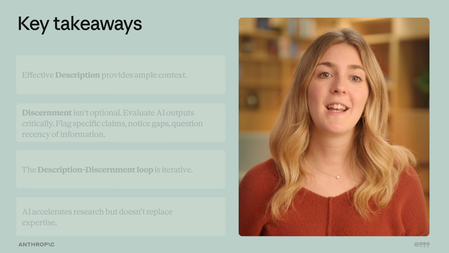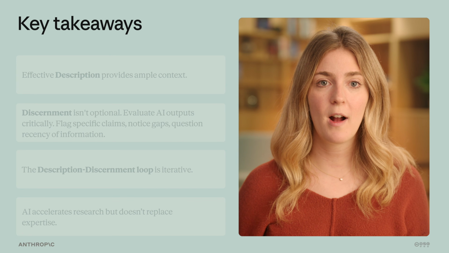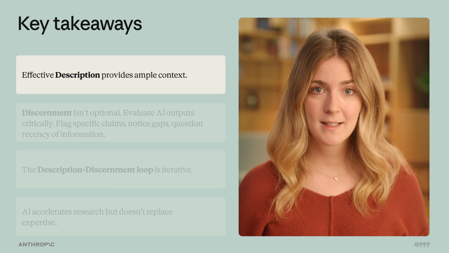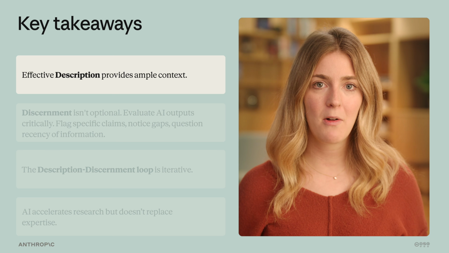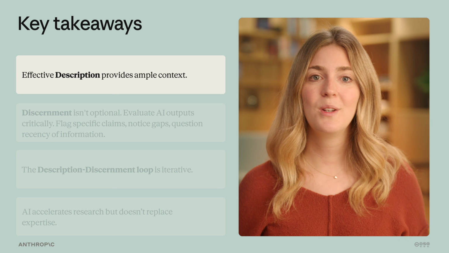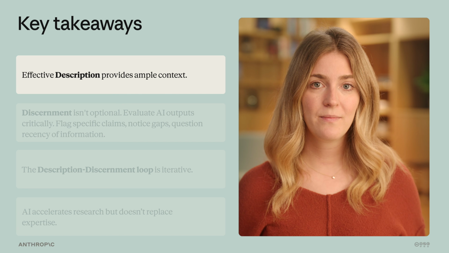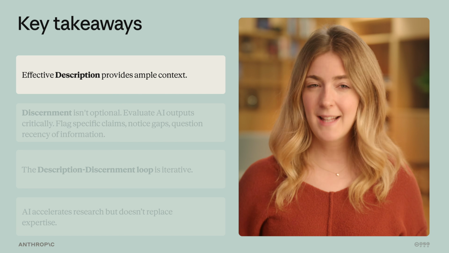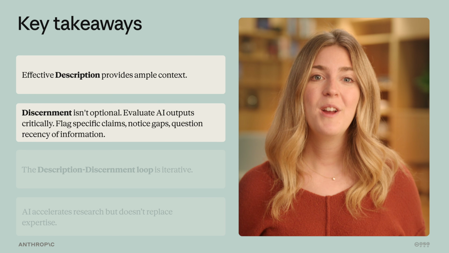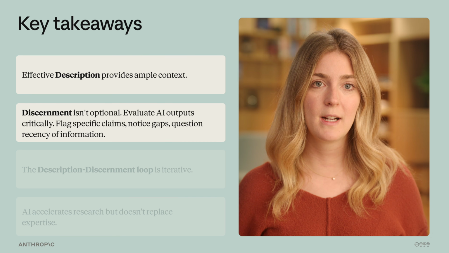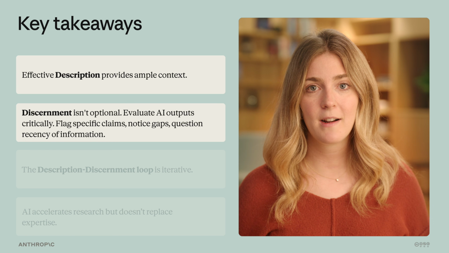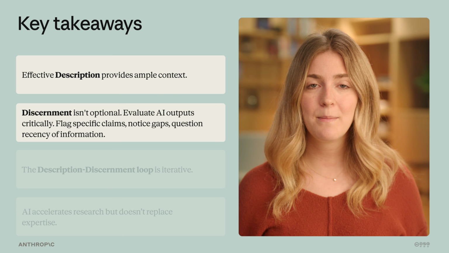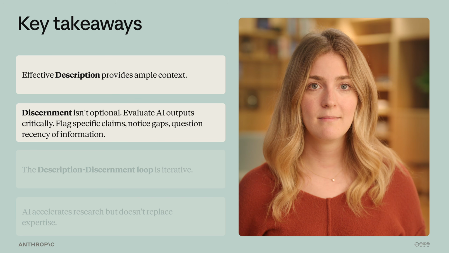So let's pull out the essential lessons from Maria's research process. First, effective description provides context. Maria didn't just ask about housing policy. She explained who she is, who she serves, and what she needs to know. That context helped the AI provide relevant information. Second, discernment is not optional. You must evaluate AI outputs critically, especially when accuracy matters, as it can make mistakes. Flag specific claims, notice gaps, question recency of information.